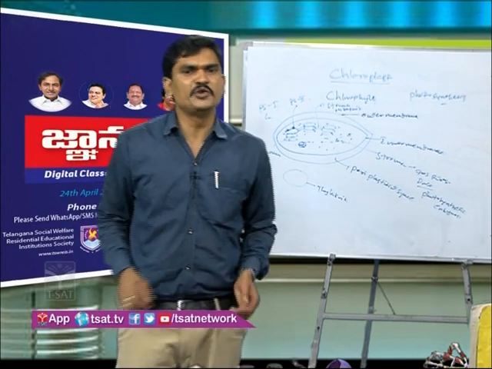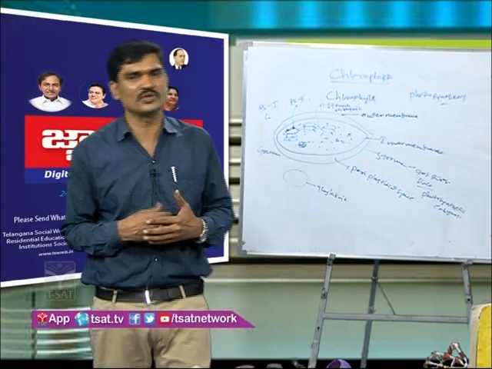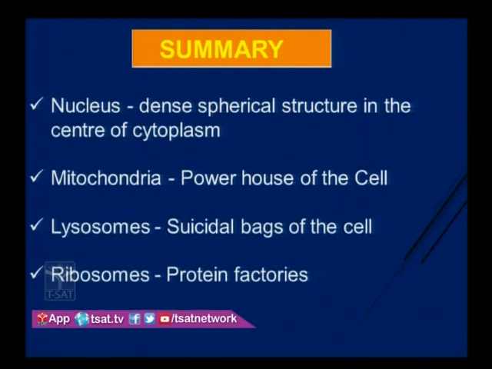Here is a summary. So far we discussed the nucleus, a dense spherical structure in the center of the cytoplasm. Mitochondria are called the powerhouse of the cell. Lysosomes are considered the suicidal bags of the cell. Ribosomes are protein factories.